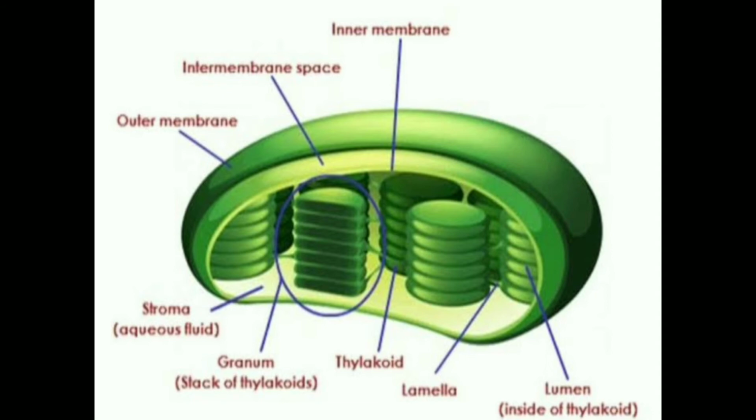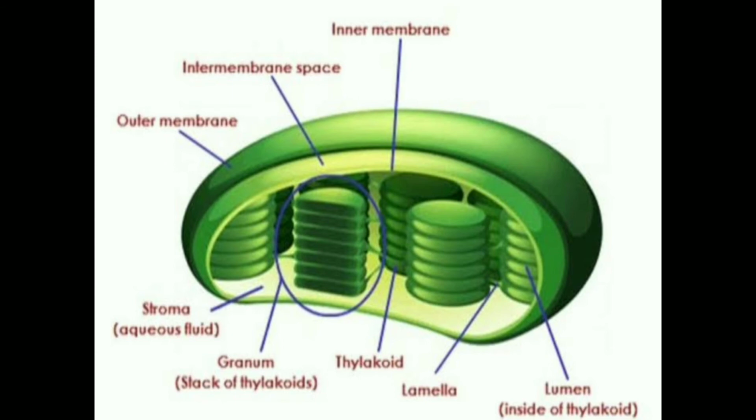The third one and the most important one we have is the chloroplast. The term chloroplast is derived from the Greek word chloros, which means green, and plast, which means a form. It occurs in all plant cells and in eukaryotic algae. It helps to absorb sunlight and uses water and carbon dioxide to produce sugars. Since they are involved in photosynthesis, these are called the kitchens of the cells.